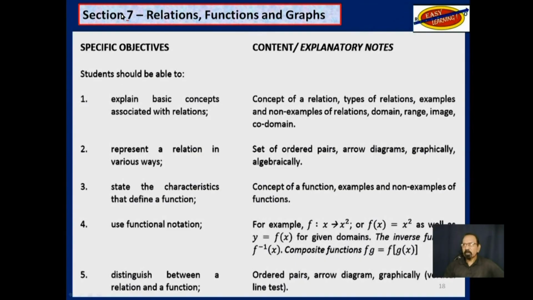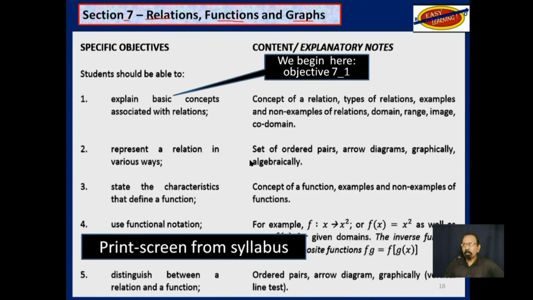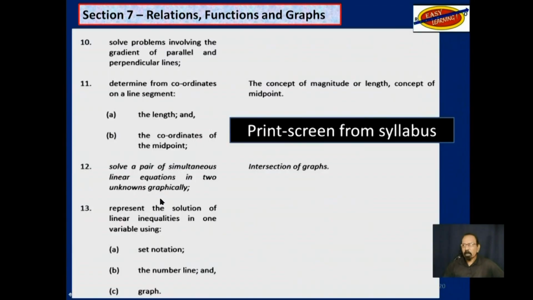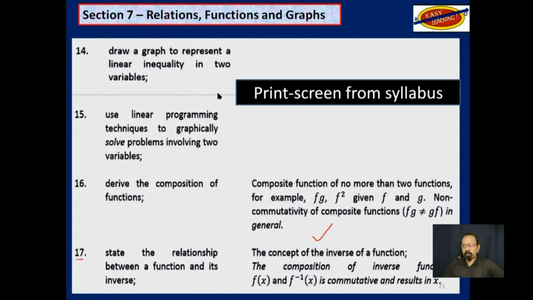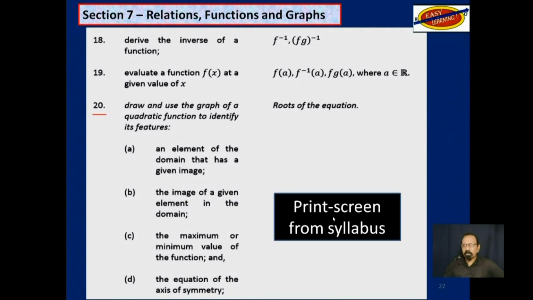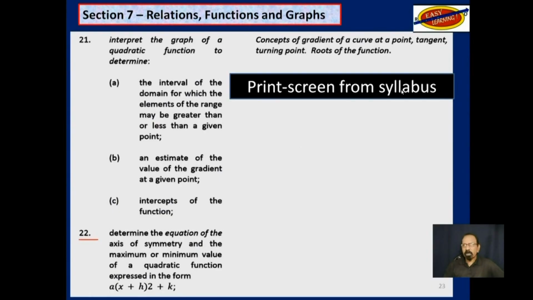So we are at section 7, relations, functions, and graphs. This is a print screen from the syllabus. We, of course, will begin at objective 1. And this is the rest of the syllabus, just for you to get a preview. Up to objective 9, up to objective 13, to objective 17, then up to objective 20, continuing to objective 22, all print screens from your syllabus.